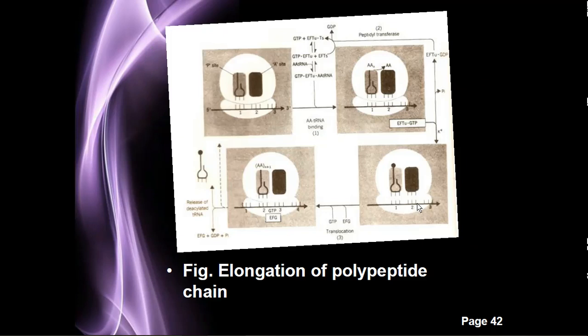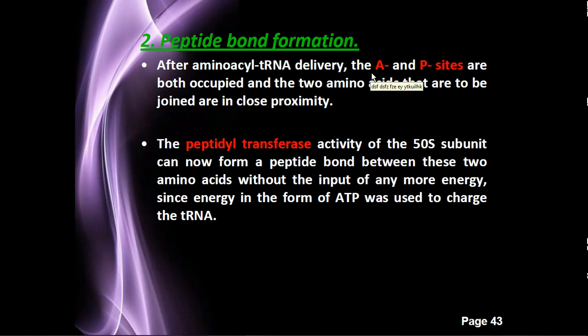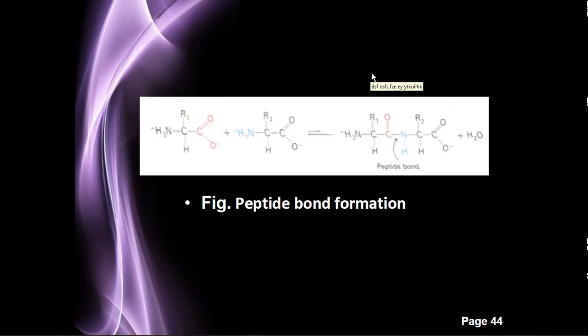So elongation takes place in this way. Here is the P site, and here is the A site. In the P site the initiator tRNA is already bound, and in the A site the continuously incoming tRNA or amino acids get attached and added in this process. Then the second step is peptide bond formation. It happens in the P site of the ribosome, and the peptidyl transferase enzyme is responsible for the peptide bond formation. This is the diagram for the peptide bond formation.